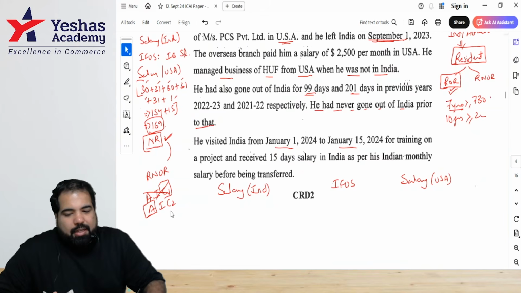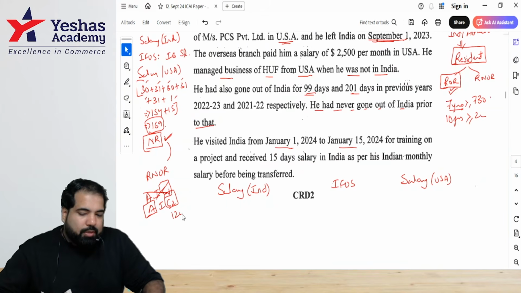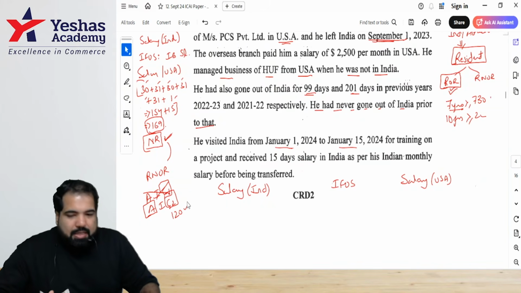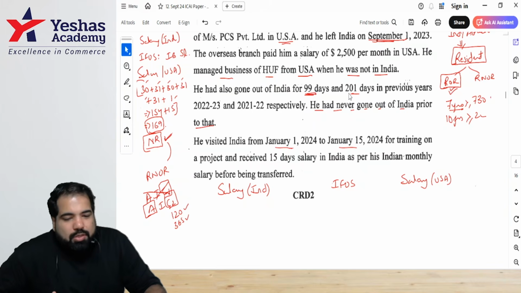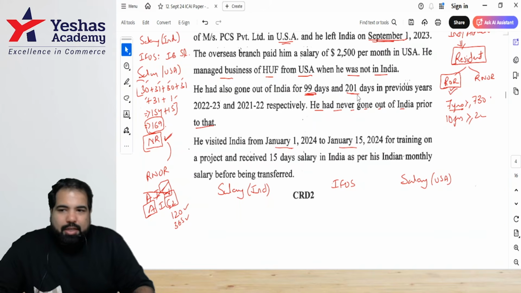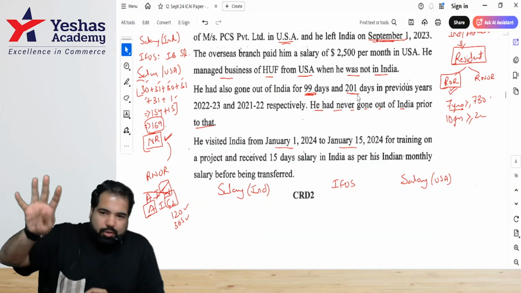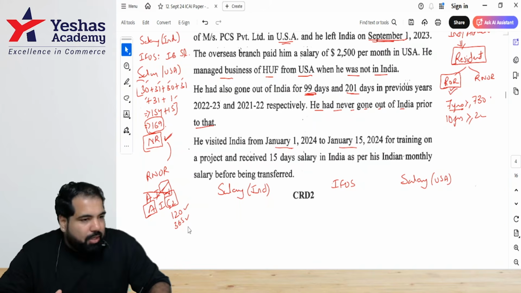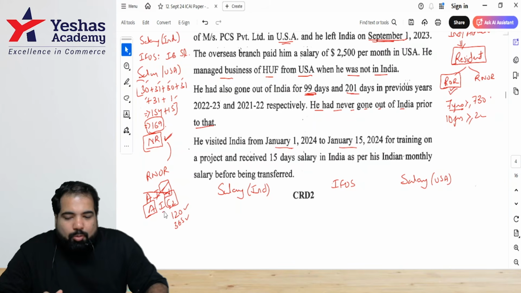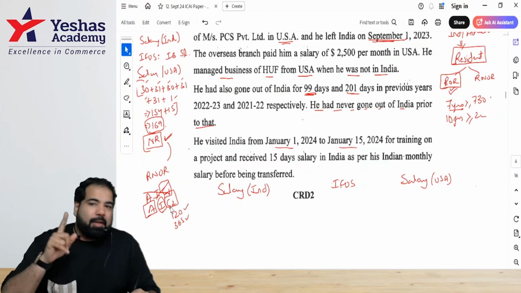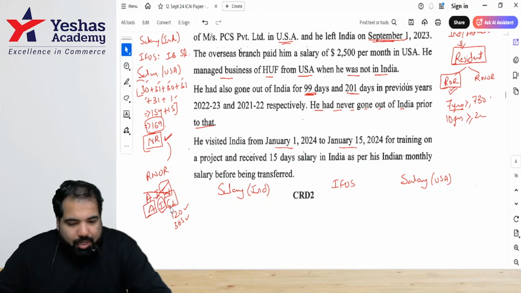Let's check for condition, guys. Is he staying in India for greater than or equal to 182, 120 days? Yes. And the last 4 years, he has to stay in India for how many days? 365, which he is because last 2 years he was abroad. But before that, was he in India only? So if you check the last 4 years, guys, he was in India for how many days? So the only thing now between you and this answer is his Indian income. Let's check what is his Indian income, guys.